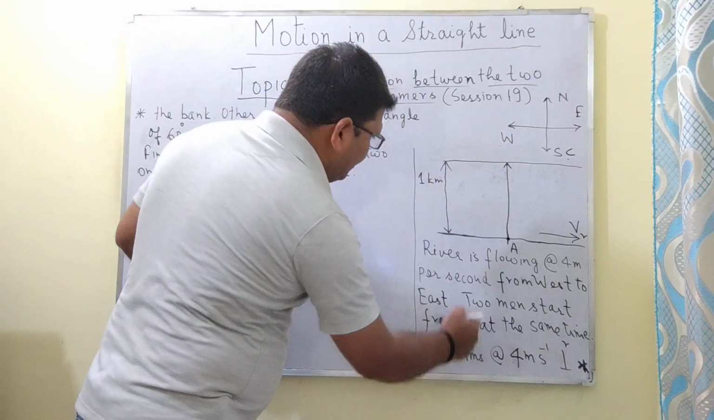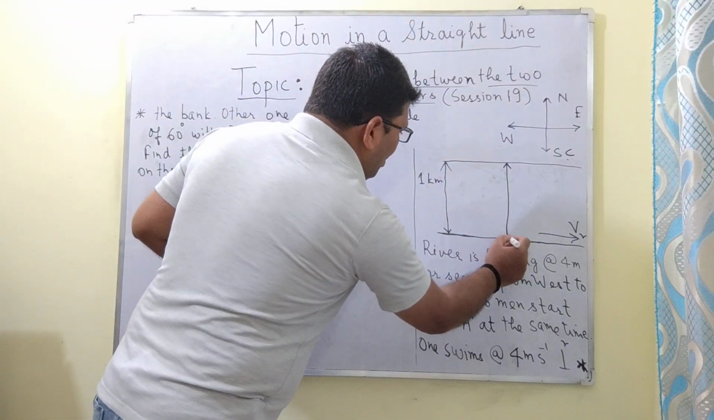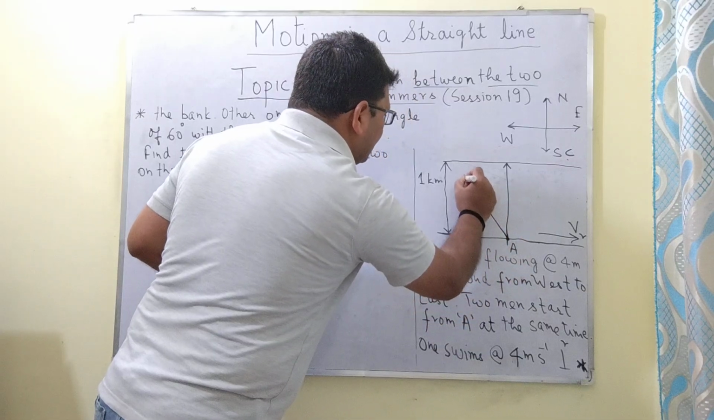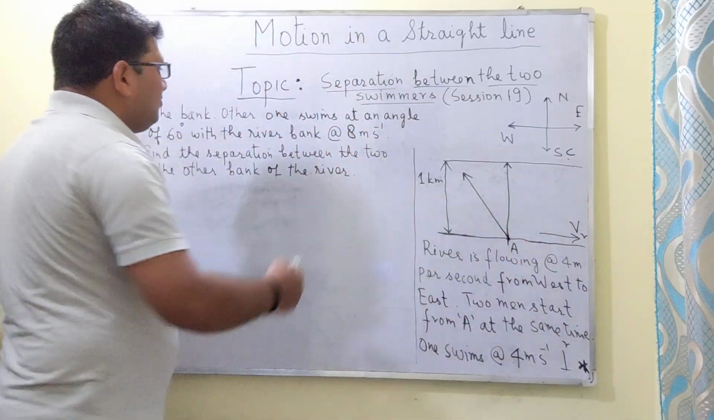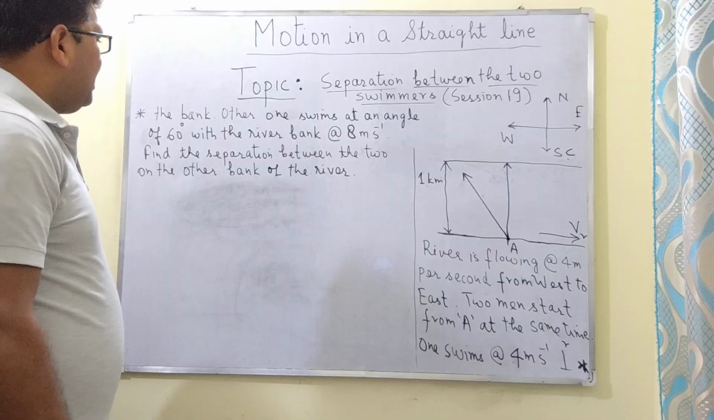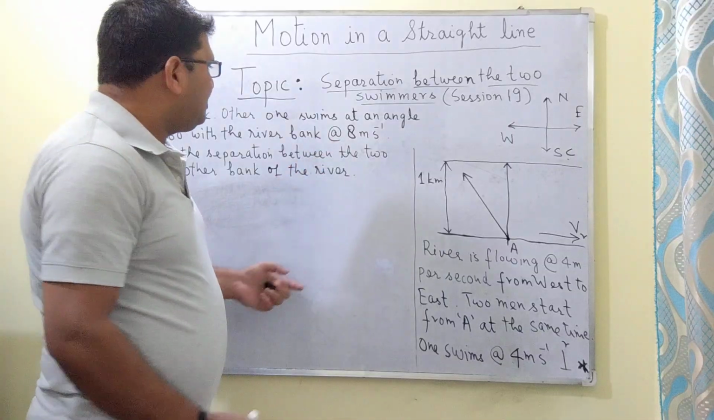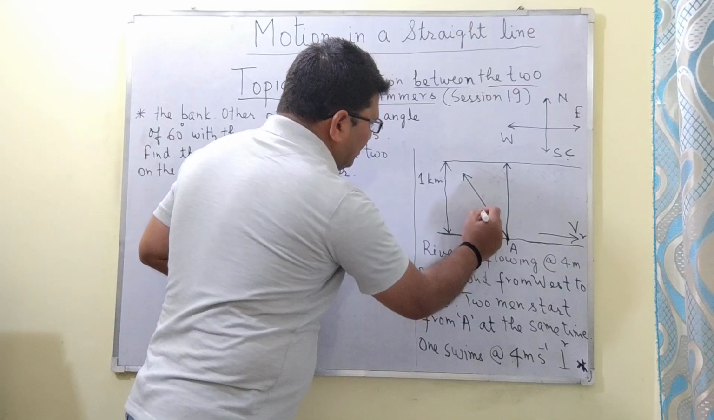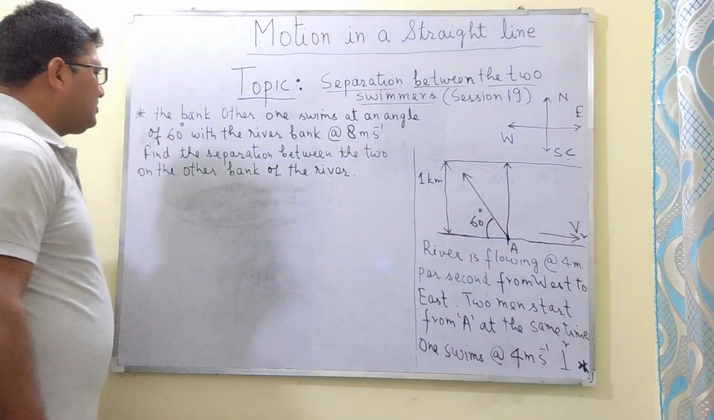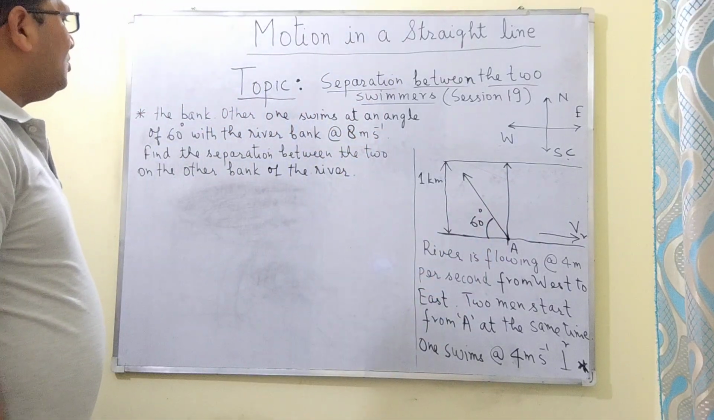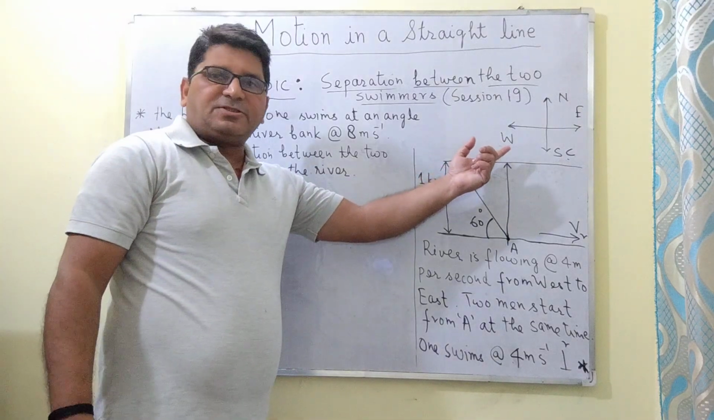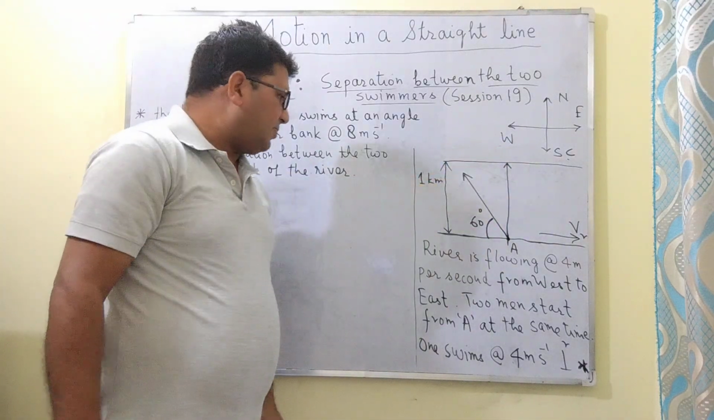So here there is one more man who swims at an angle of 60 degrees like this. This is also the velocity of the man in still water, at the rate of 8 meter per second, but this angle is 60 degrees. So we have to find the separation between the two men when they reach the other side of the river, or on the other bank of the river.